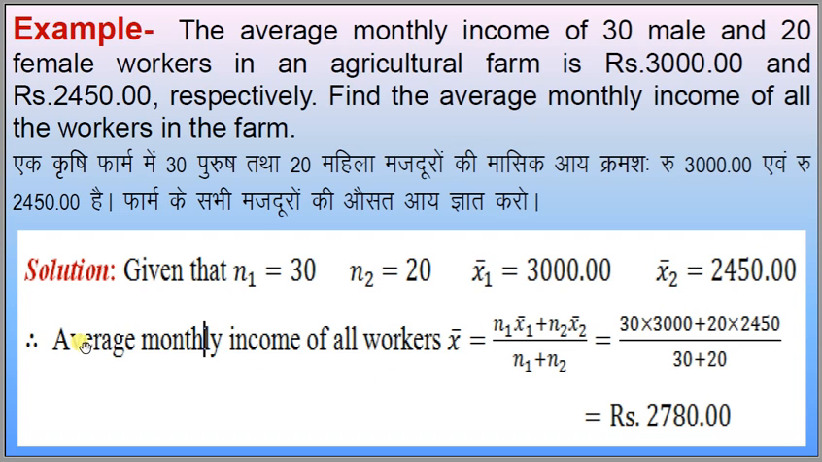Putting the values in the formula, the average monthly income of all workers, that is capital X bar, is N1 X1 bar plus N2 X2 bar divided by N1 plus N2. Here N1 is 30, X1 bar is 3000, N2 is 20, X2 bar is 2450, and N1 plus N2 is 30 plus 20. After solving this, we find that the average income of these 50 laborers is 2780 rupees.